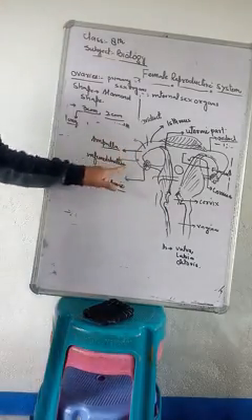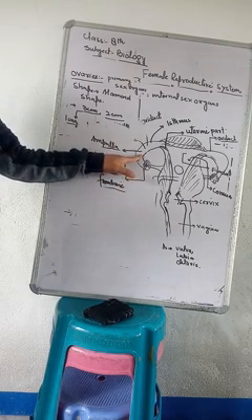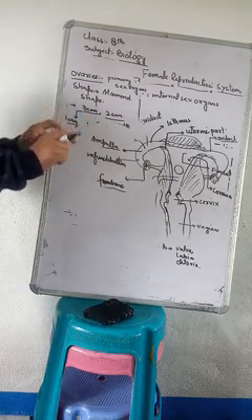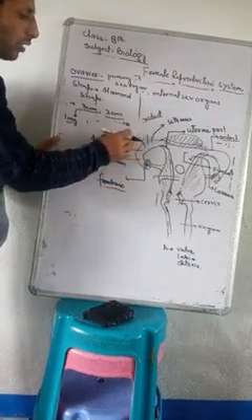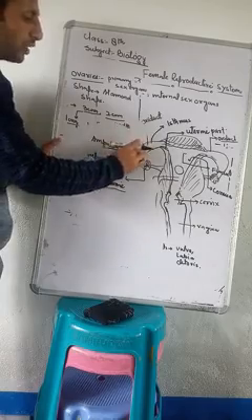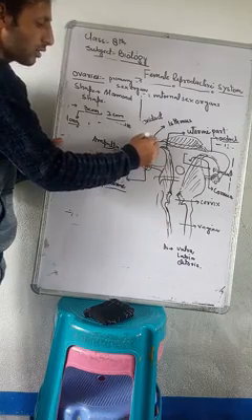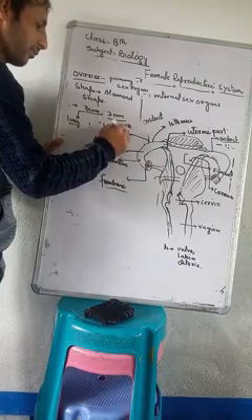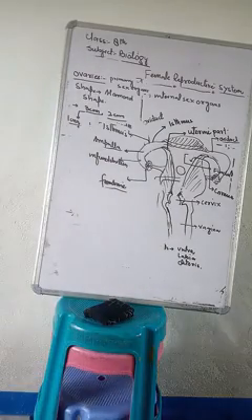The infundibulum opens into the next long, thin-walled part, called the ampulla. Now the third one: the ampulla opens into a much narrower part, called the isthmus.